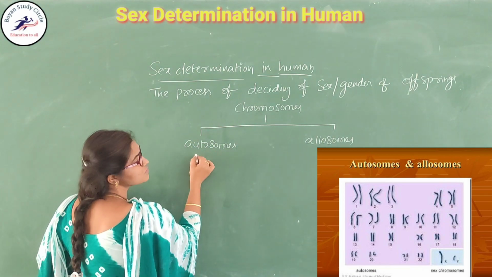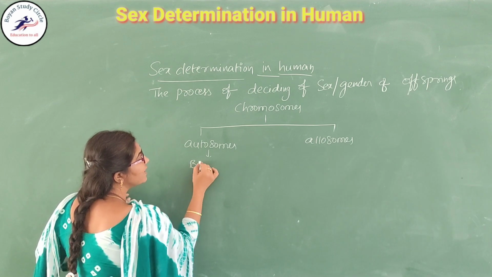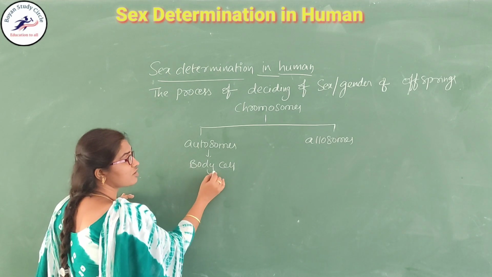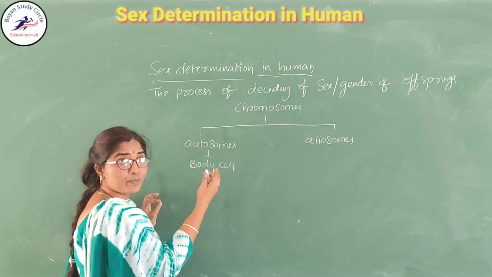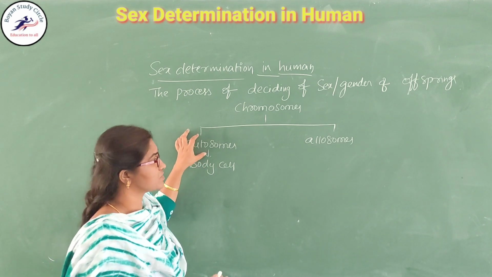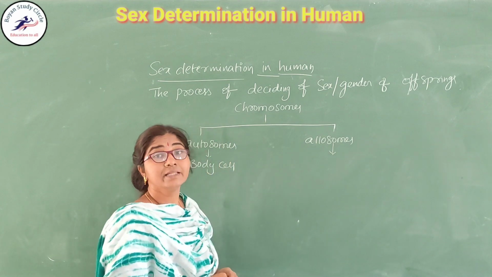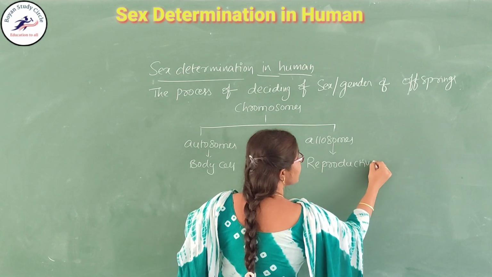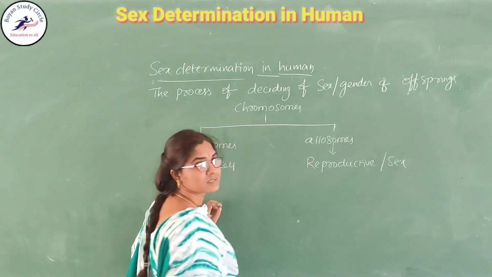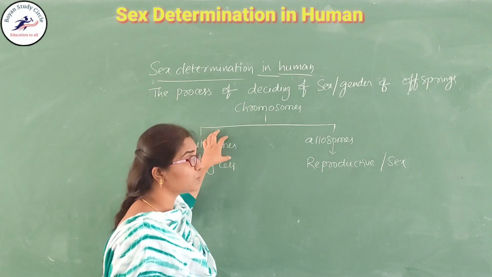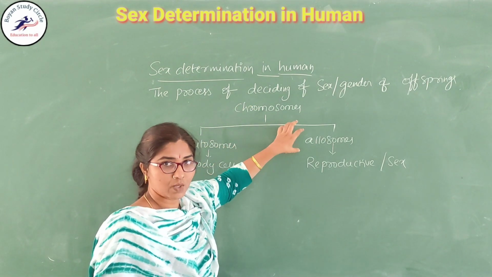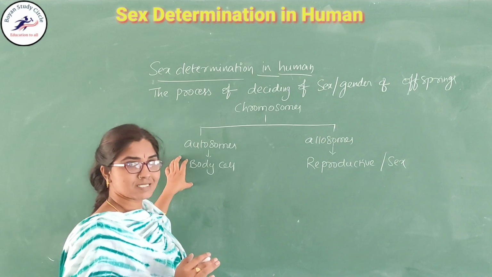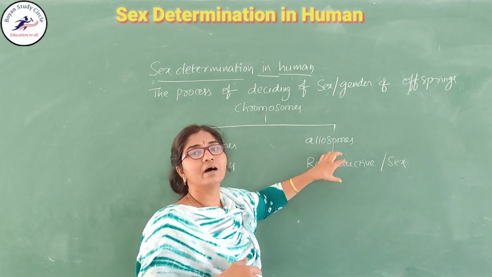Here the autosomes decide the body cells. That is, the texture of the hair, the color, how the eyebrows are, all are decided by these autosomes. Whereas the allosomes are called the reproductive cells and are also called the sex cells. Autosomes are useful for deciding the body cells, whereas allosomes decide the reproductive cells.